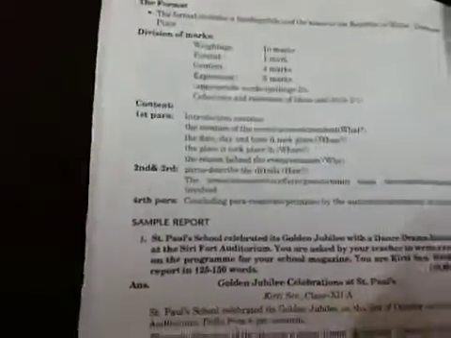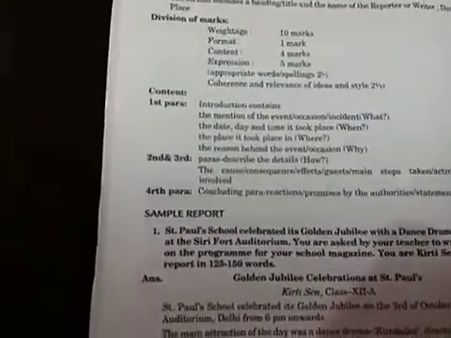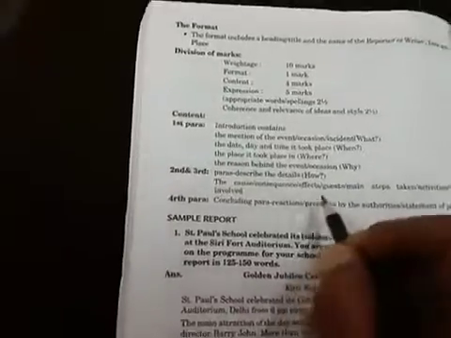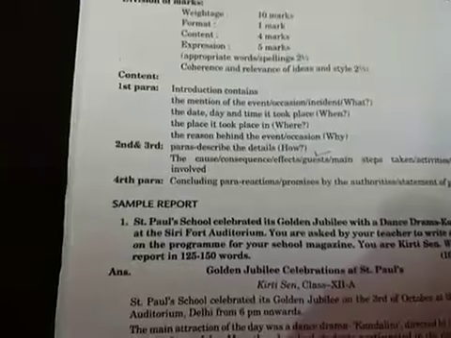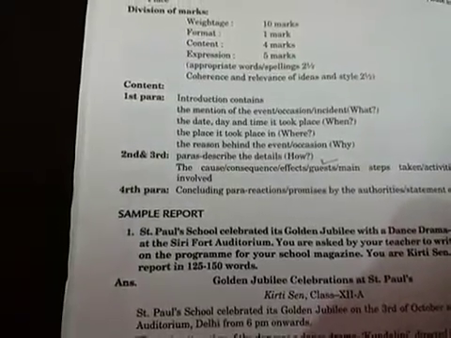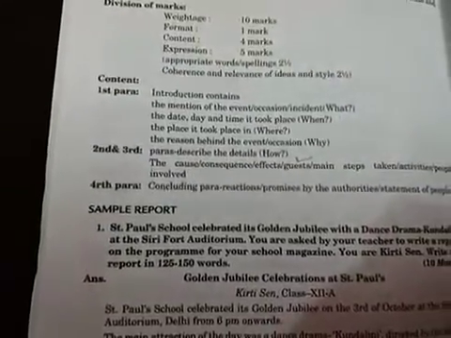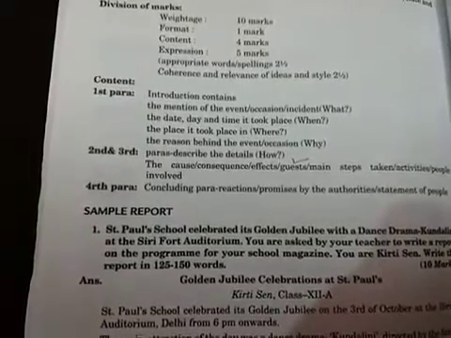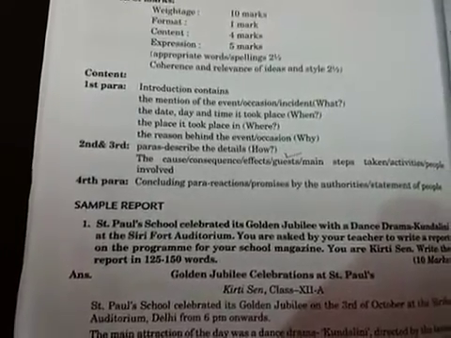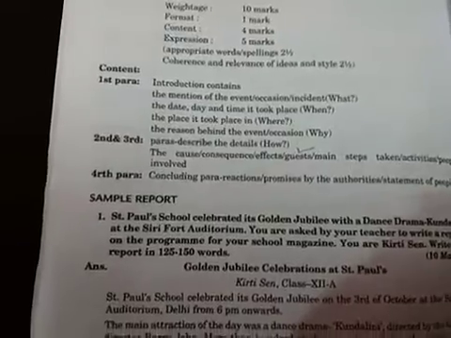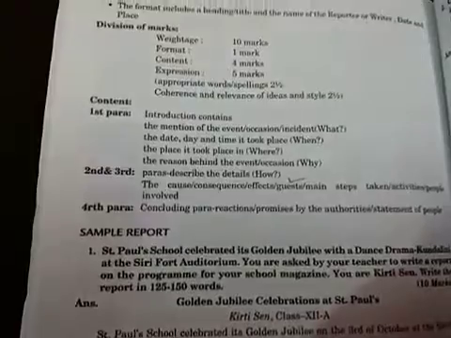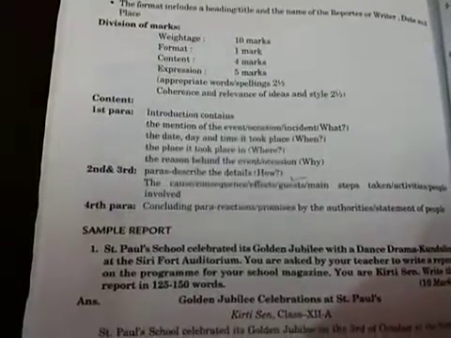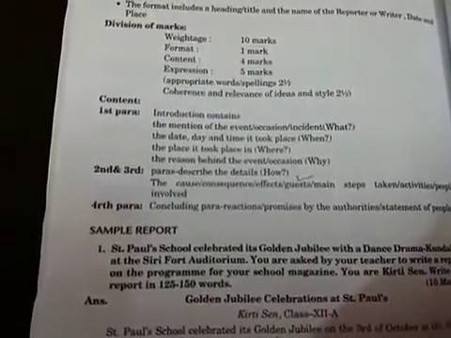Now we will move to the second paragraph. In the second paragraph, describe in detail how this event happened. This is written in the second and third paragraphs: the cause, consequences, effects, guests, steps taken, activities, people involved. In the first paragraph you have only mentioned what, when, where, or why.